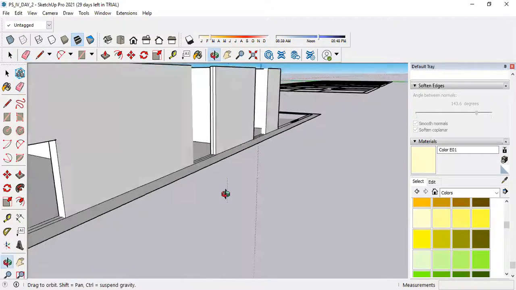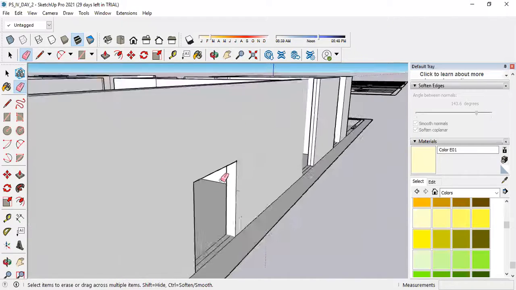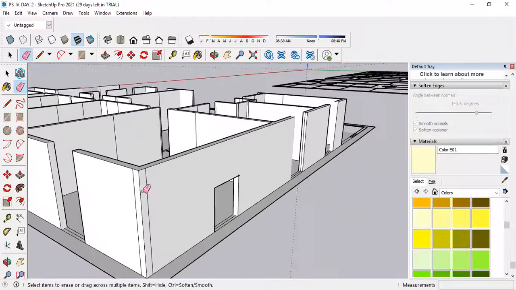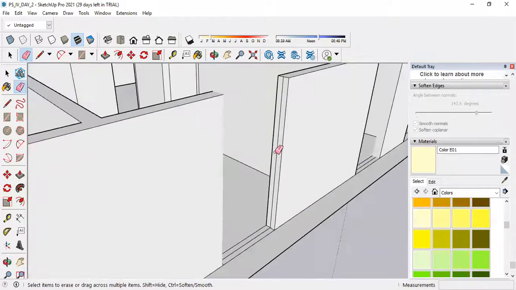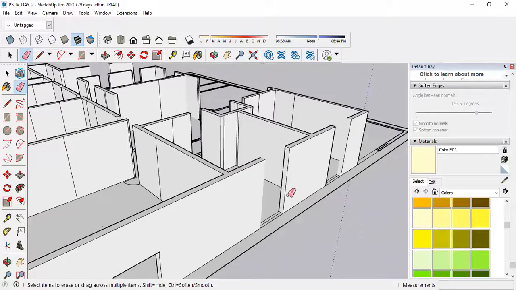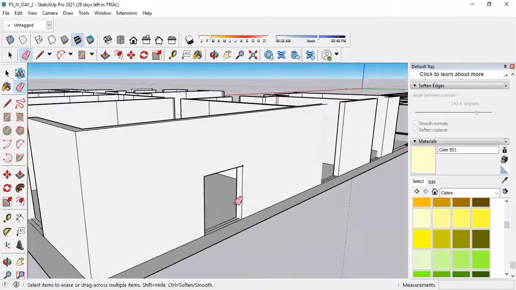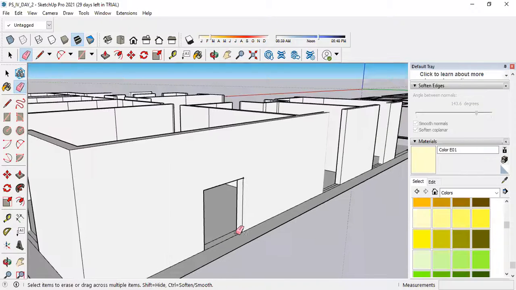Is it visible now? The notch for the door is ready and the wall is also in continuous mode. Is it visible properly to you? Sir, but that is maybe a window. Which one? Is this a window? Yes, sir, the window is below. It just looks like that because of the line.